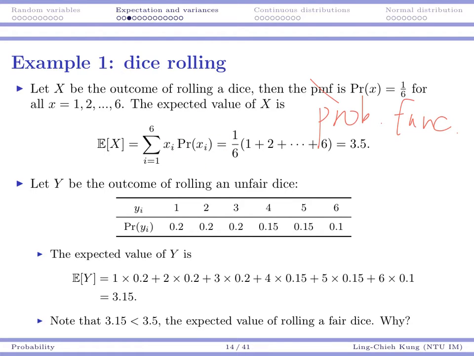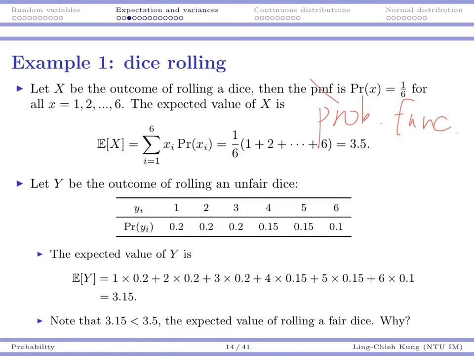So it's going to be 1 times 1 over 6 plus 2 times 1 over 6 and so on. And eventually the expected value is 3.5. We can see that 3.5 is in between all the values, right? It's at the middle of 1, 2, 3, 4, 5, 6. And that means if I can only use one fixed number to express capital X, I'm going to call it 3.5 because it lies at the middle of all the values.